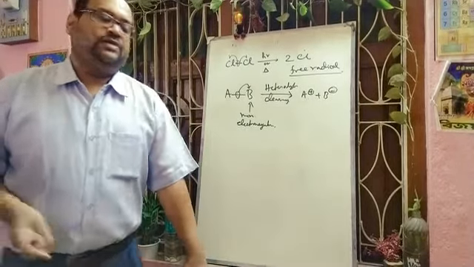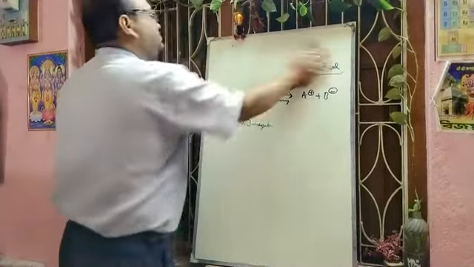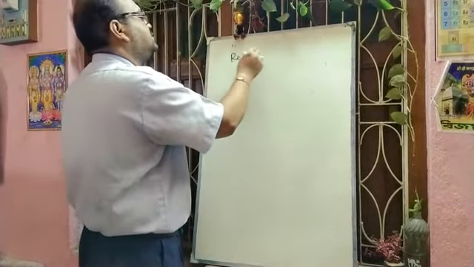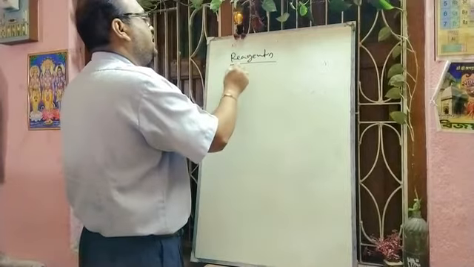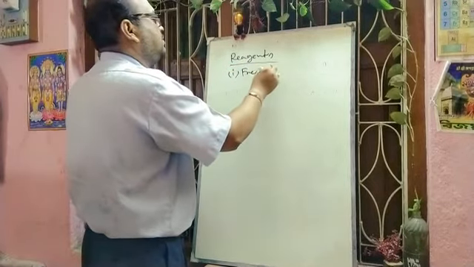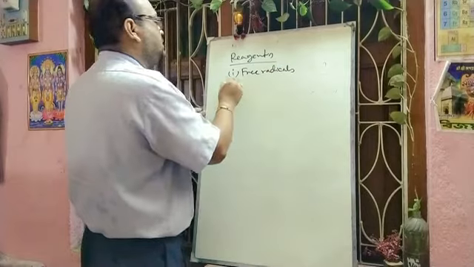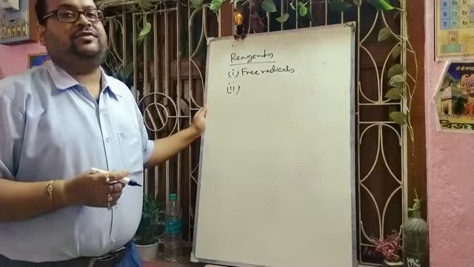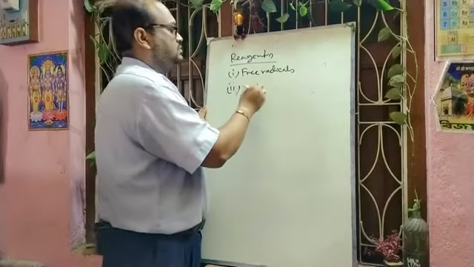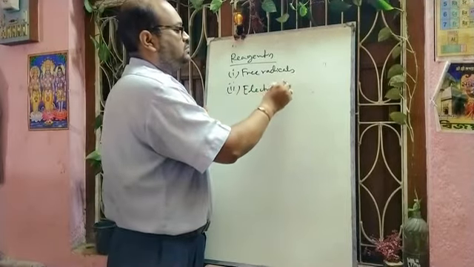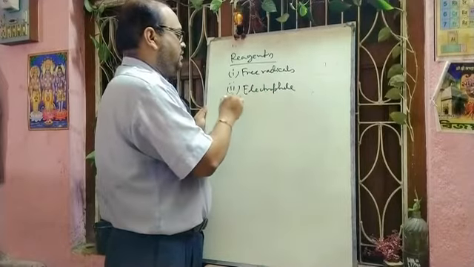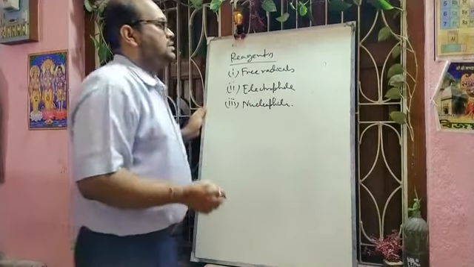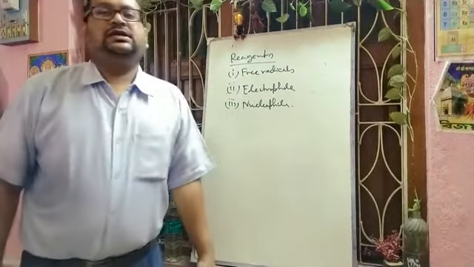One we can write as free radicals. We are discussing reagents: free radicals, and next we can write electrophile, and another we can write nucleophile. Next we will discuss one by one, starting with what is a free radical.